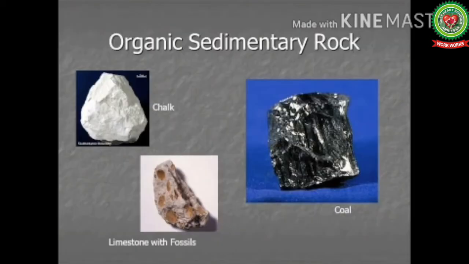Next we have organically formed sedimentary rocks. These consist of remains of marine animals and plants. They are also formed when the vegetation matter is buried and undergoes change. Example, coal, petroleum or rock oil is a product of the decay of plant and animal remains, that is also known as fossils. Other examples include limestone and coral. This is the reason we say that sedimentary rocks are rich in fossils.